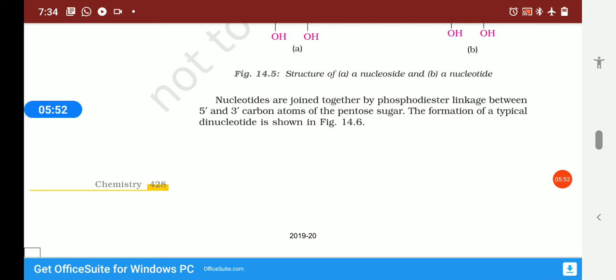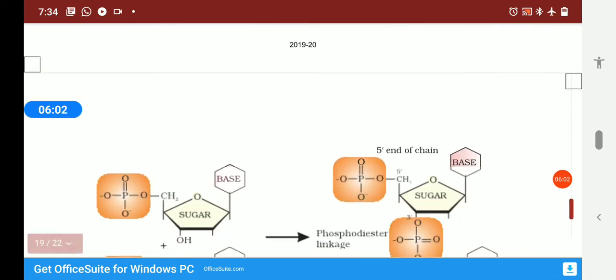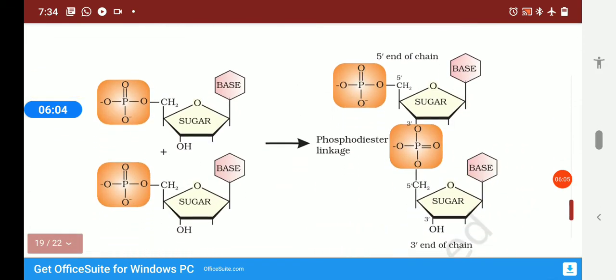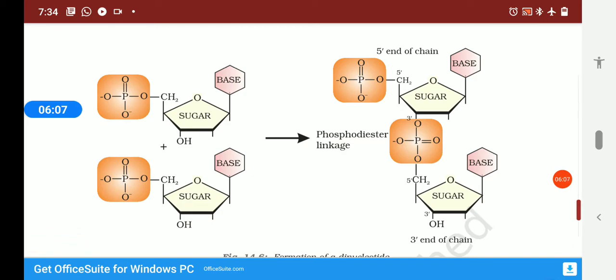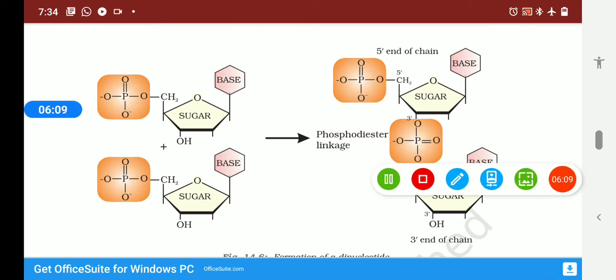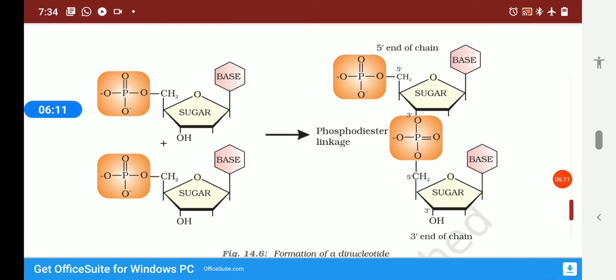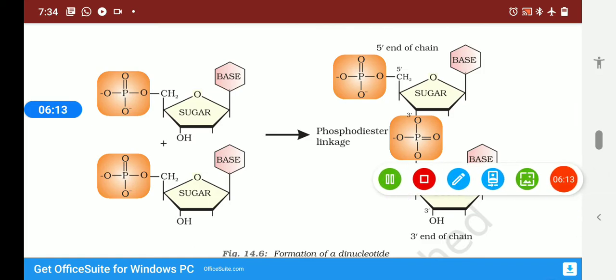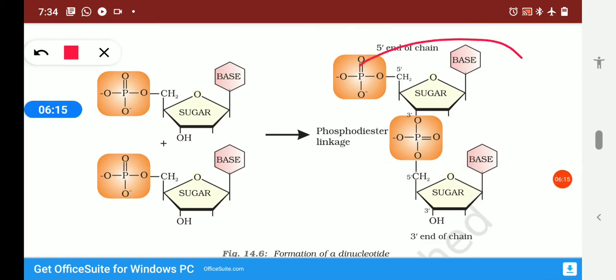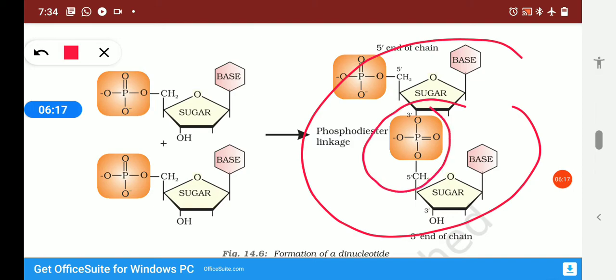Nucleotides are joined together by phosphodiester linkage between the 5th and 3rd carbon atoms of pentose sugar. The formation of a typical dinucleotide is shown in figure 14.6 as follows. Here the formation of a dinucleotide is shown, and this is called phosphodiester linkage.